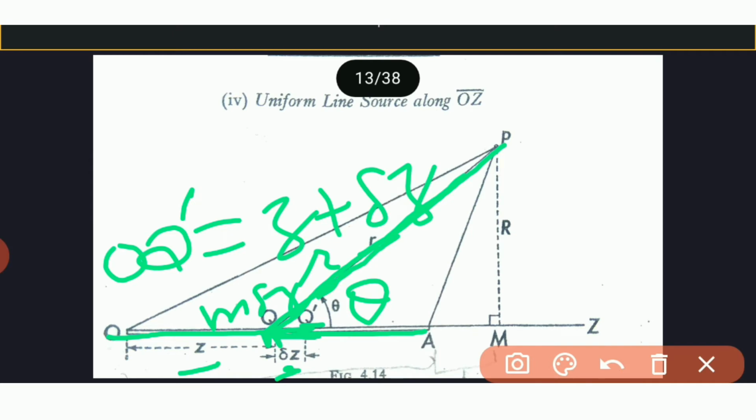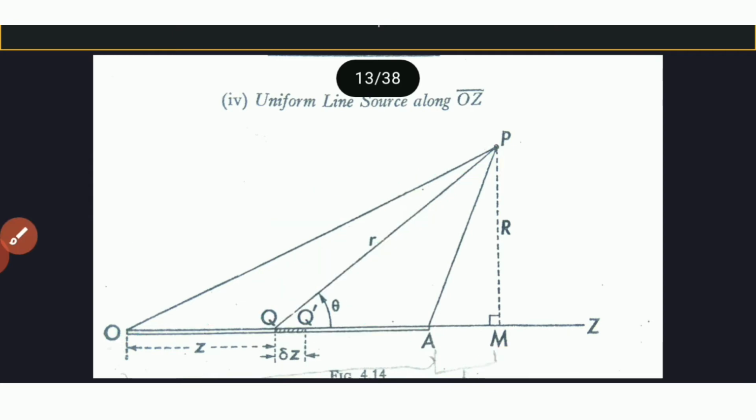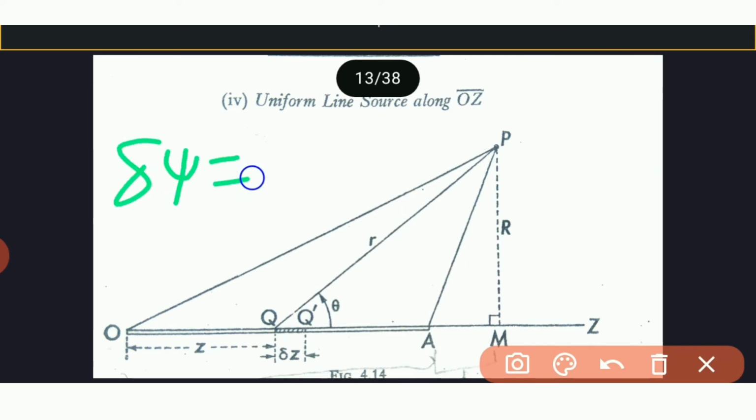Hence, the contribution to psi at point P from this source is delta psi, and this delta psi can be written as M delta Z cos theta.